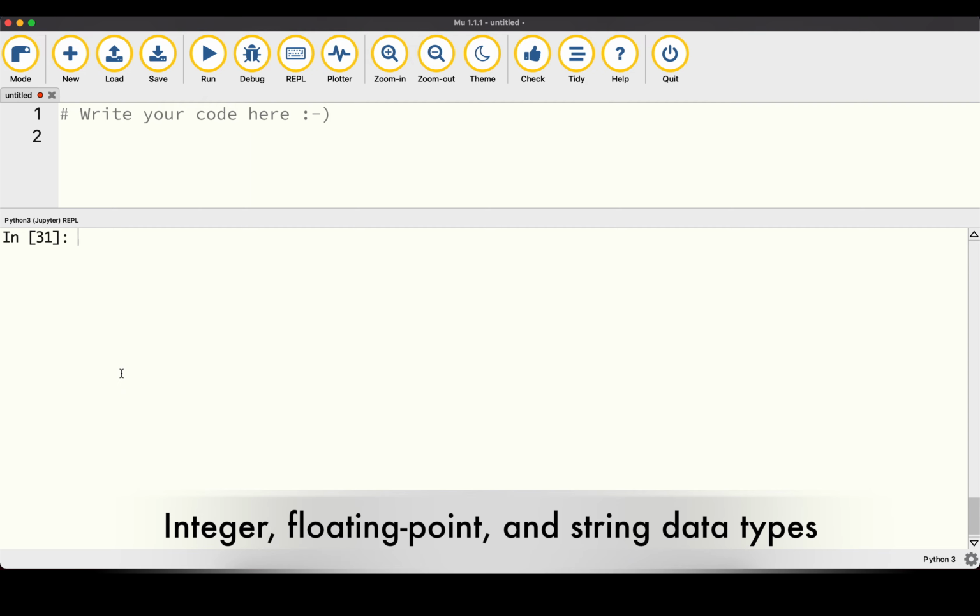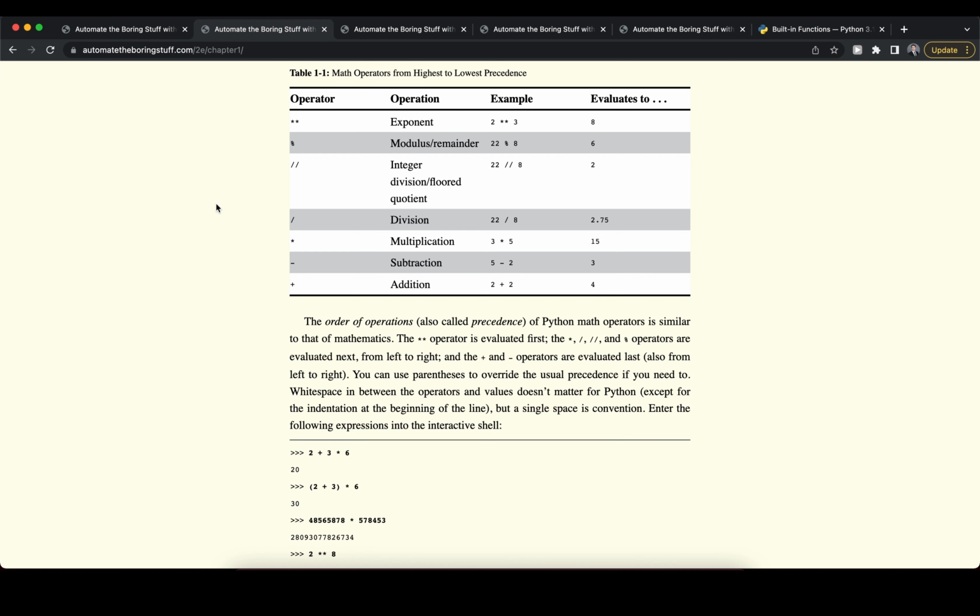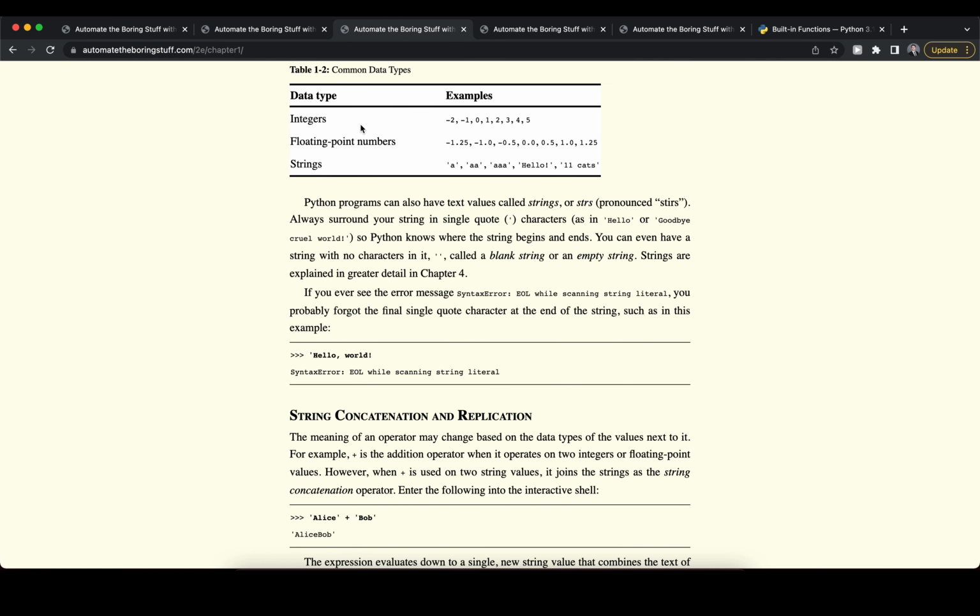Now in Python there's something called data types, which determine what kind of values we are working with. So let's head over to the book and have a look at different data types. The ones we are going to look at first of all are those 3 here. Integers, which are whole numbers that can either be positive or negative, for example -2, 0 or 5. Floating point numbers, which are decimal numbers, which have a dot separator, so for example -1.25, or also for example 1.0. And we have strings that we learned about briefly in the previous video.